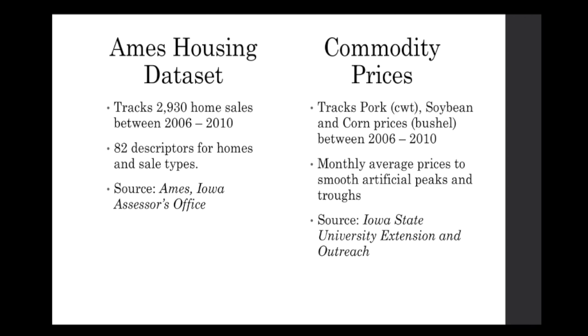Our general approach was to create a baseline model for home sale prices using all the quantitative variables included in the Ames housing dataset. After determining an initial R-squared value for this, we would attempt to create a simplified model using only a small handful of quantitative and qualitative variables with a similar R-squared. Once we had this initial model, we would add in the three commodity prices to determine whether or not they increase the predictive power of the model. If the R-squared value was increased by this addition, we would have evidence that the local commodities have an impact on home prices.